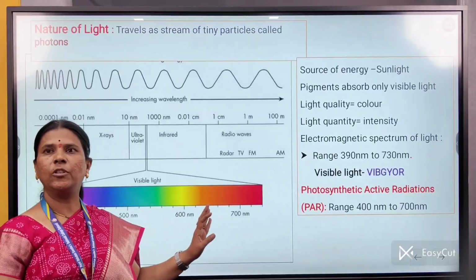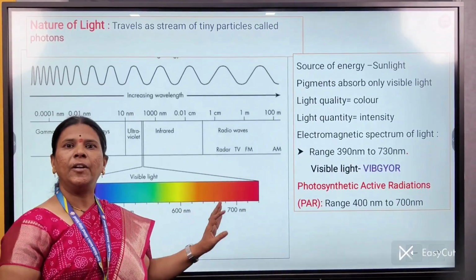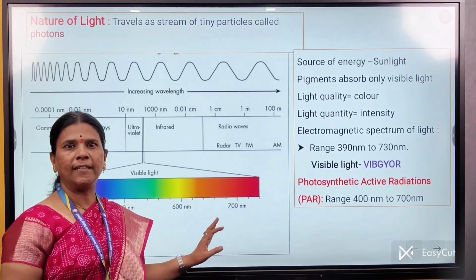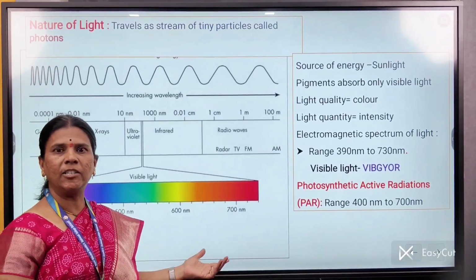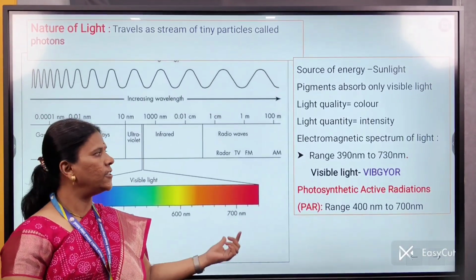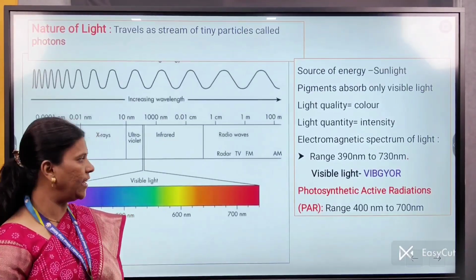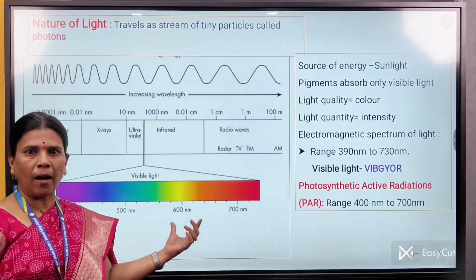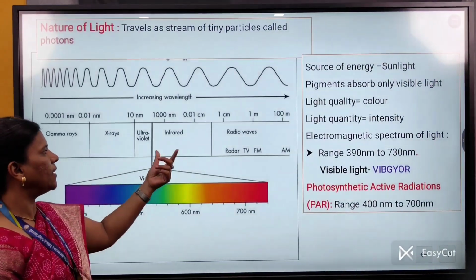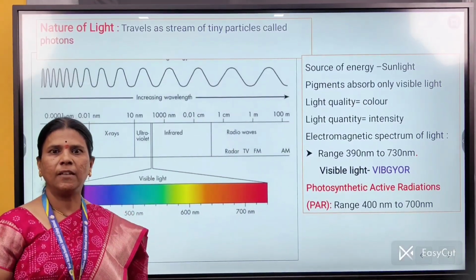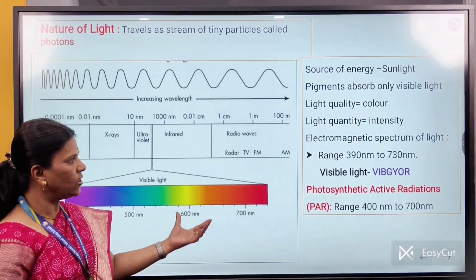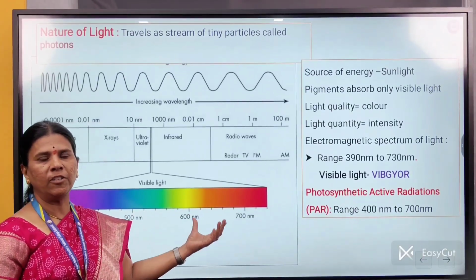Light energy mainly shows dual nature. That means it behaves as a waveform by wave theory, or during interaction it acts as a stream of particles. The sun mainly radiates electromagnetic radiations, which consist of two types: visible radiations and invisible radiations. Invisible radiations mainly contain gamma rays, X-rays, ultraviolet rays, infrared rays and radio waves. These invisible radiations are harmful to life, and photosynthesis does not occur in these invisible radiations of light.